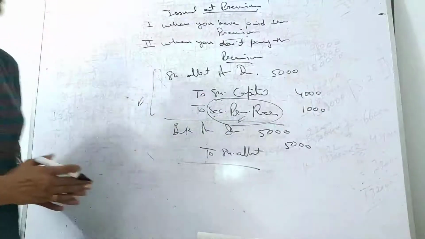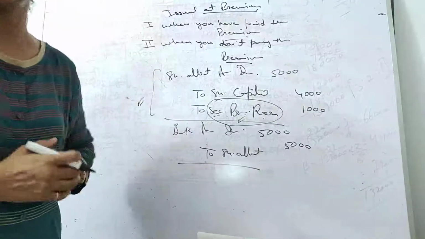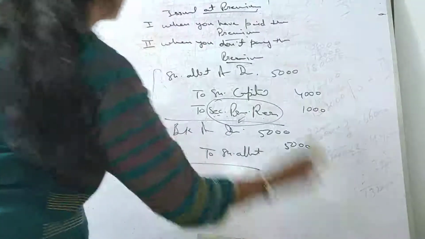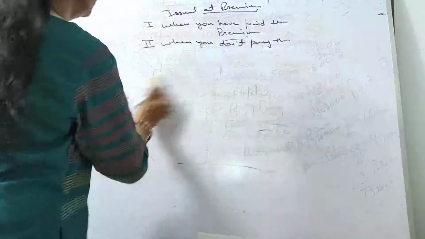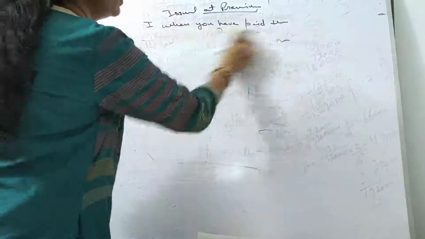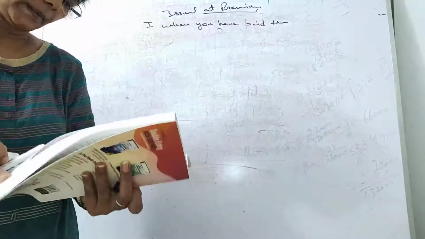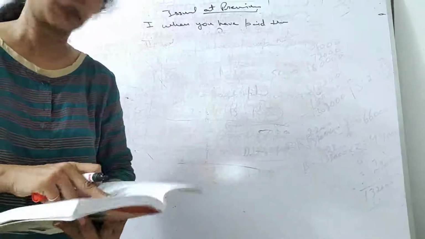All right, while keeping this point in mind, let us proceed with the illustrations, the practical portion, so you will understand these things better. Students, take illustration number 43.